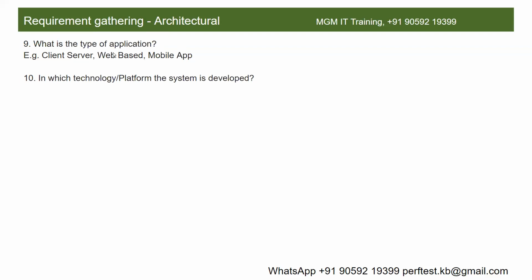What type of application is it that we are testing? And in which technology or platform the system is developed, whether it is a Java application or .NET application or SAP or PHP or any other application.